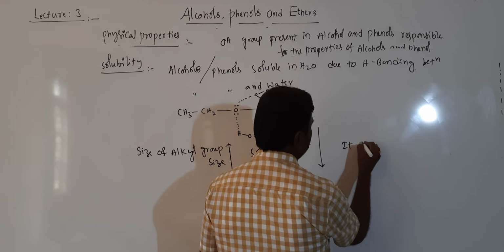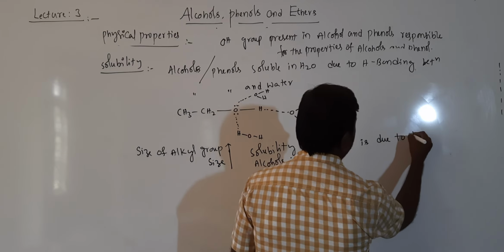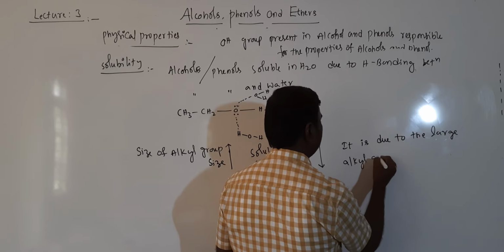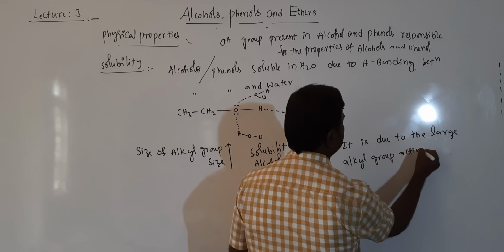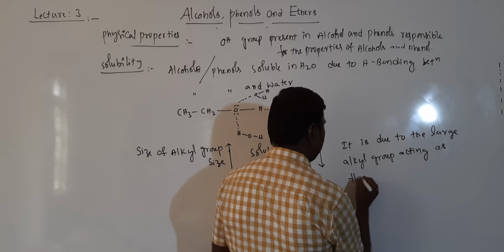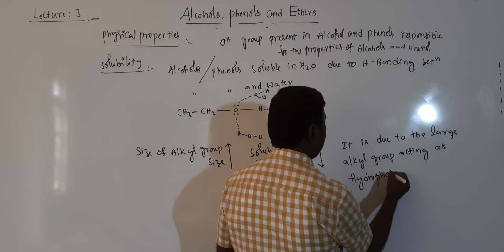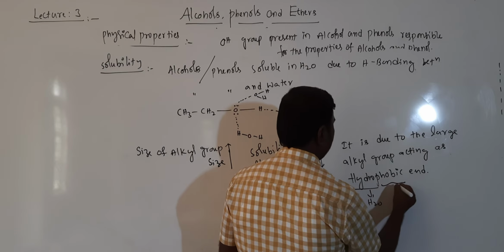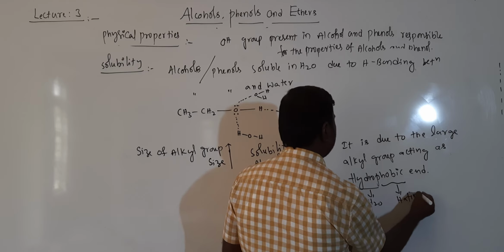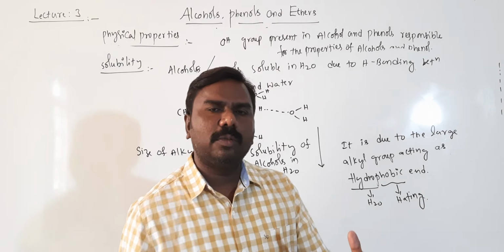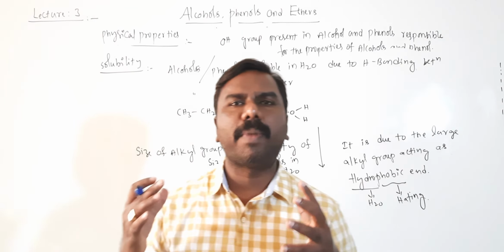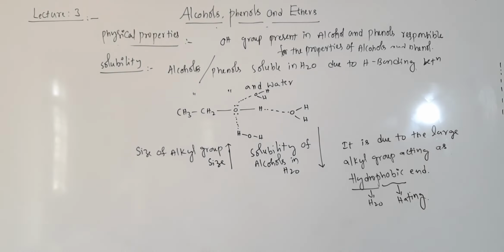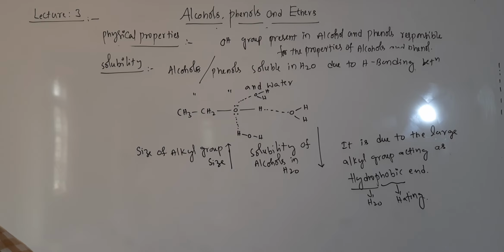It is due to the large alkyl group acting as a hydrophobic end. The large alkyl groups are water-hating parts. Water hating means they will not dissolve in water; water loving means they will dissolve in water. Getting all of you?